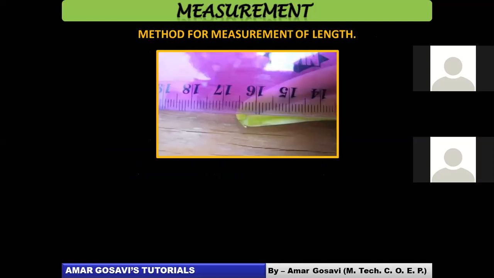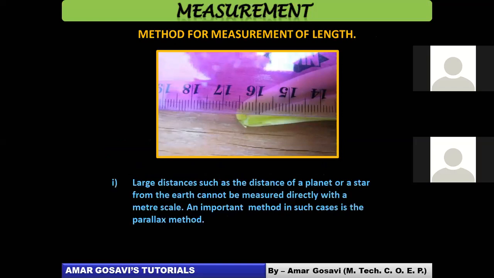Because we have said the fundamental quantities would be length, mass and time, let's understand the methods for measurement of length. This is a common method where you use the meter scale or a tape to measure length, for ordinary measurements. But when it comes to larger distances, say you want to measure the distance of a planet from Earth, can you measure it with the help of a measuring tape or a scale? No.